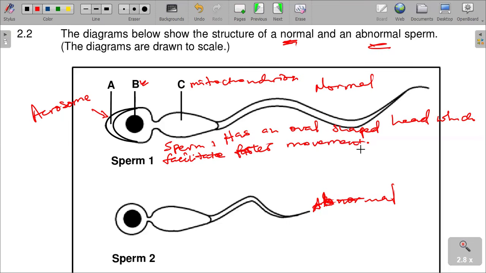That can also be corrected. We are saying it is better suited because it has got an oval-shaped head, which facilitates faster movement, as you can see.